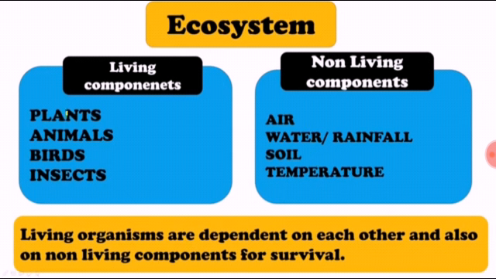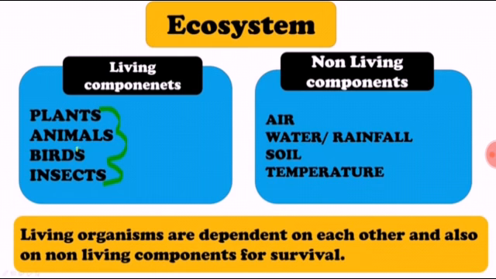So, in living components, we will see that plants, animals, birds, and insects, they all are dependent on each other for their survival. Like animals depend on plants, and even the birds also depend on plants. Birds also depend on insects for their survival. At the same time, they also depend on the non-living components.